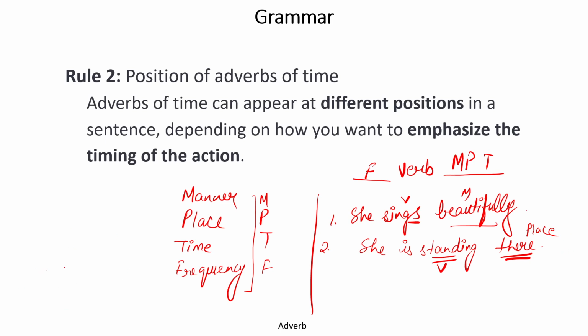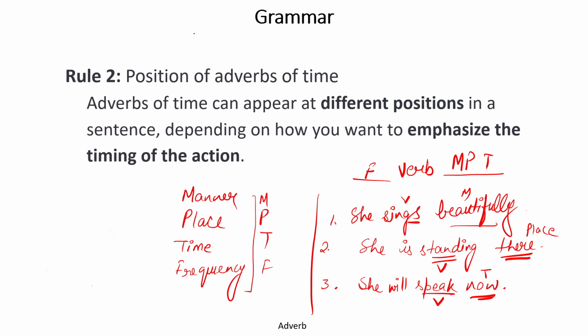Now the third sentence that we have is, we will speak now. Now this now states the time of action. So this is a time adverb and this is the verb. So time is again used after speak. That is, the position of time is after the position of the verb.